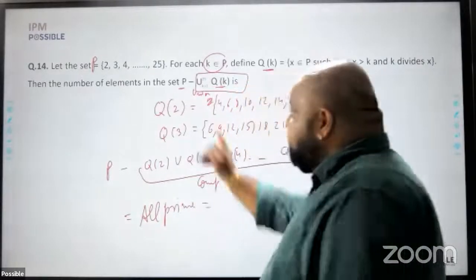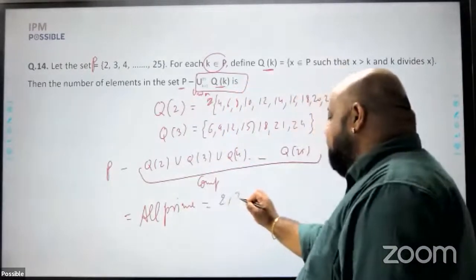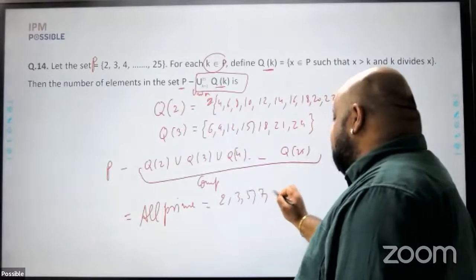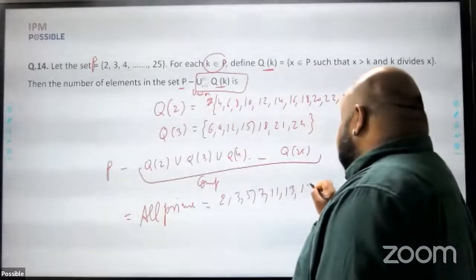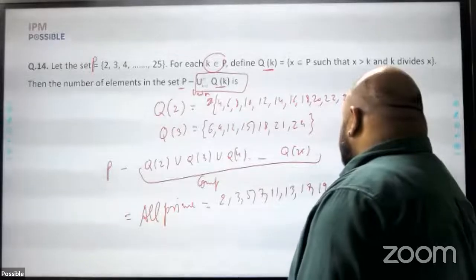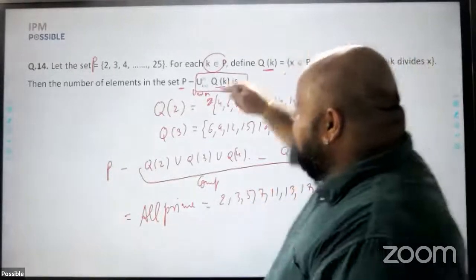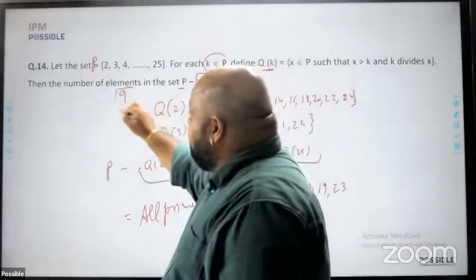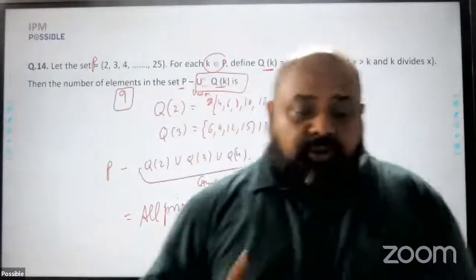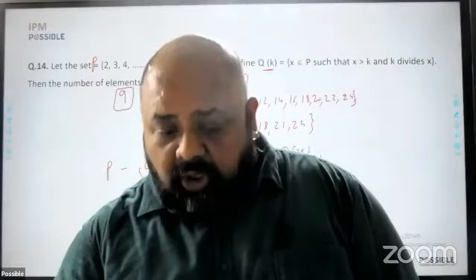And what are the prime numbers in this range? 2, 3, 5, 7, 11, 13, 17, 19, 23. 1, 2, 3, 4, 5, 6, 7, 8, 9. The number of elements in the set is 9, which becomes your answer. Should you attempt this in the exam? Probably not.